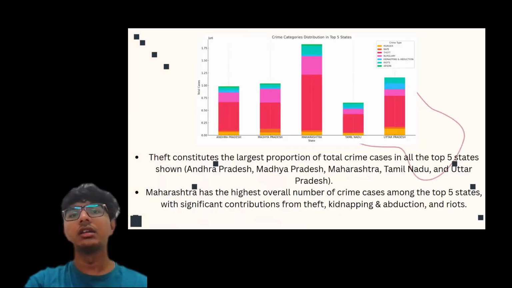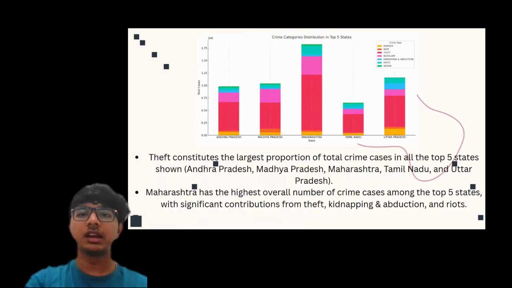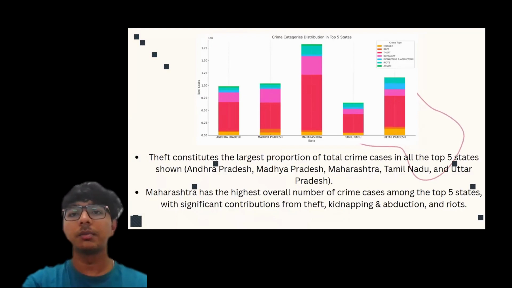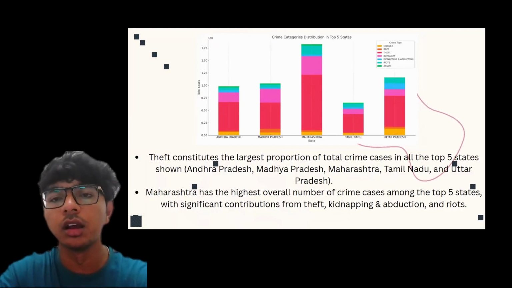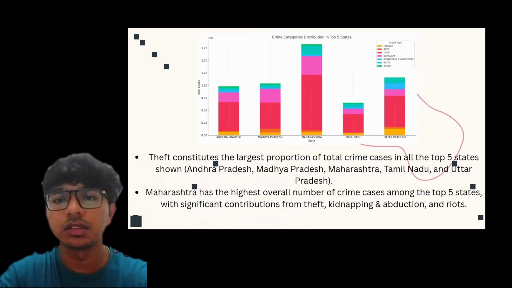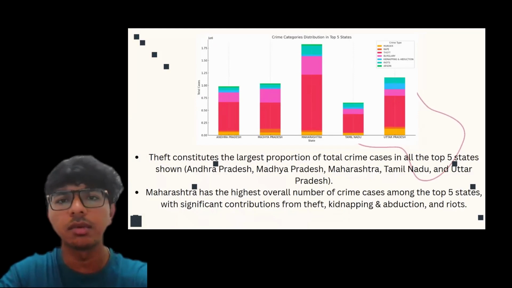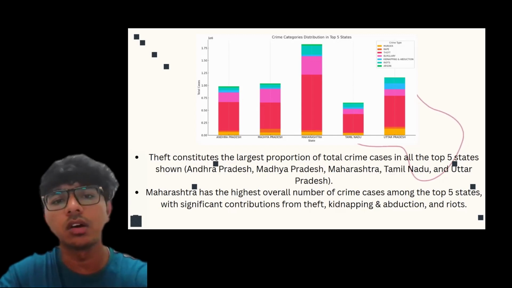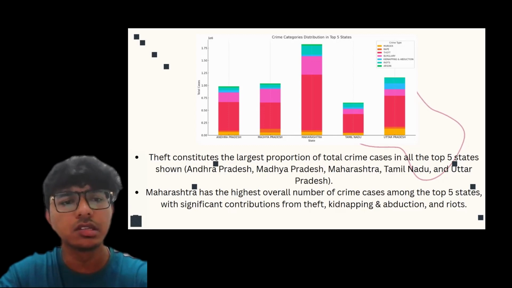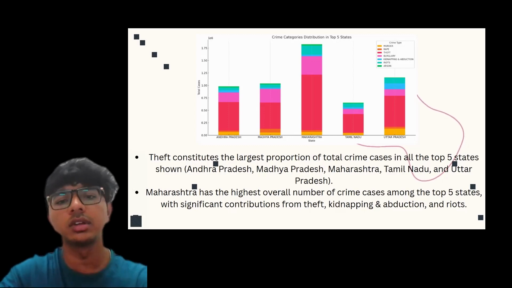So this is the categorical distribution of five states. As you can see, red represents theft, and sorry, red represents rape, yellow represents murder, and green represents arson. There are several different factors. As you can see, Maharashtra is at the top compared to all others. It has more theft, and theft contributes a larger proportion of total crime cases in the top five states, which are Andhra Pradesh, Madhya Pradesh, Maharashtra, Tamil Nadu, and Uttar Pradesh.